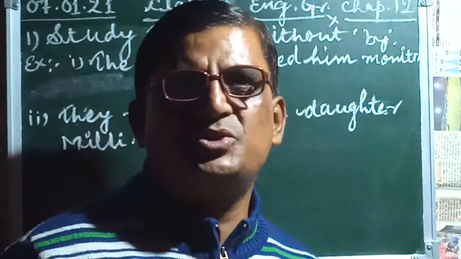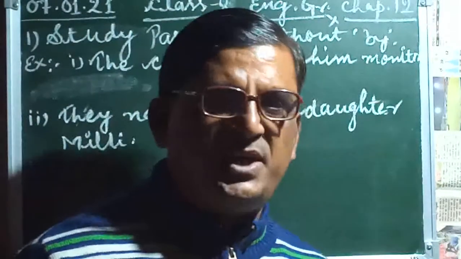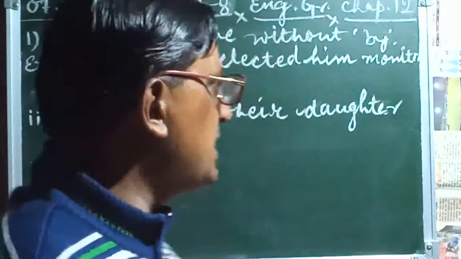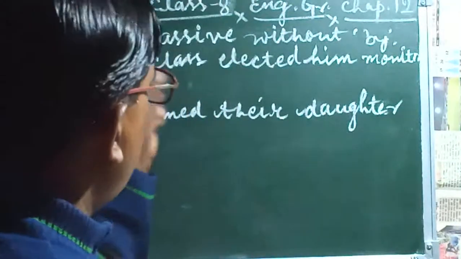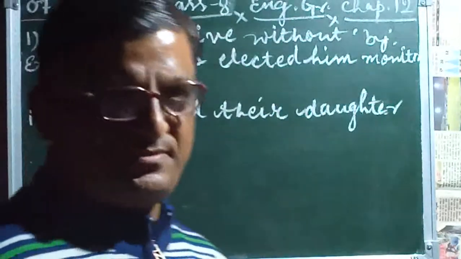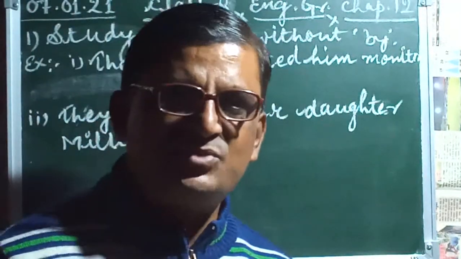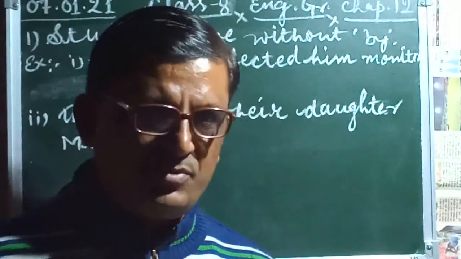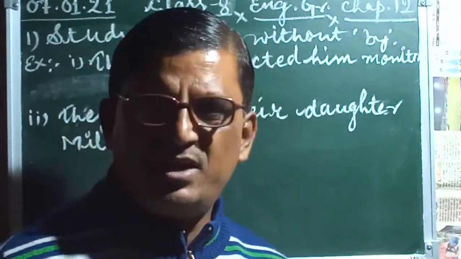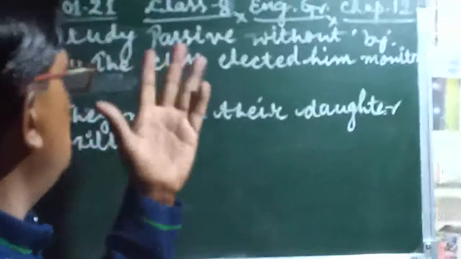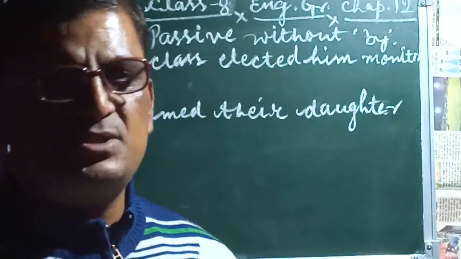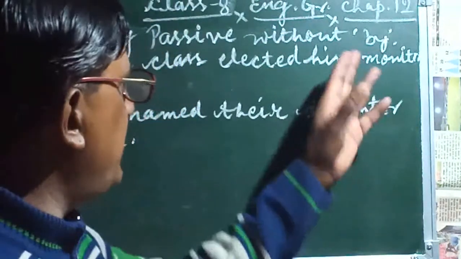Already we have used all the sentences and changed them by using the preposition by. But here I'm taking sentences without the preposition by. Some sentences we are getting in our books, anywhere, so we have to go through these also. How do we change these sentences into passive voice without by?